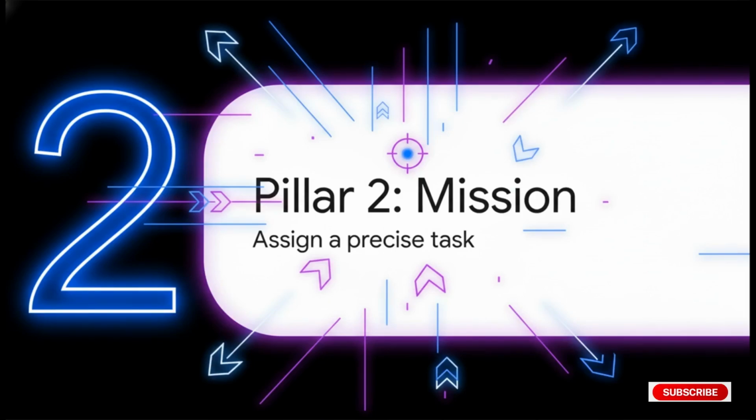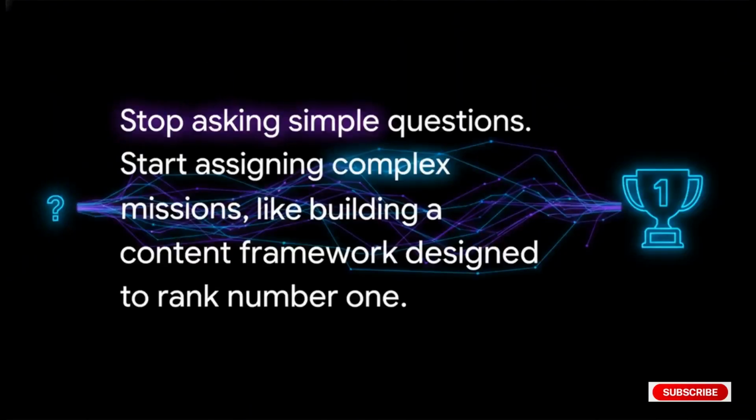So once your AI expert has its identity, you've got to give it a precise, high-value task to actually go and accomplish. And this right here is where we really elevate our game. We stop asking simple one-off questions, and we start assigning complex missions. So instead of, what are some good keywords, we assign it to conduct a full-scale competitor analysis, or to build an entire content framework that's actually designed to rank #1 on Google.